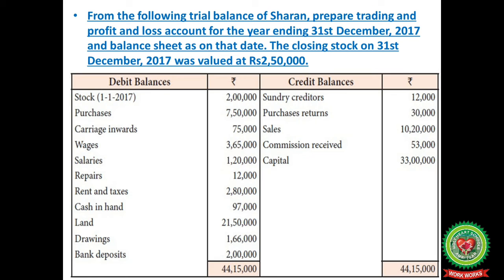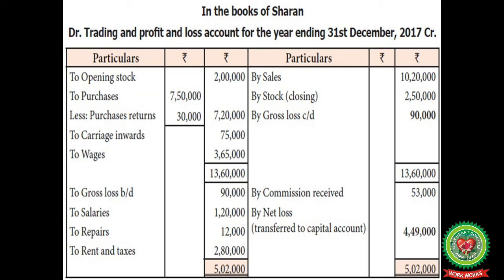On the debit side, we have opening stock 2 lakh, purchases 7,50,000, carriage inward 75,000, wages 3,65,000, salaries 1,20,000, repairs 12,000, rent and taxes 2,80,000, cash in hand 97,000, land 21,50,000, drawings 1,66,000, bank deposits 2 lakh. Credit balances we have sundry creditors 12,000, purchases returned 30,000, sales 10,20,000, commission received 53,000 and capital is 33 lakhs. So we have a total of 44,15,000.